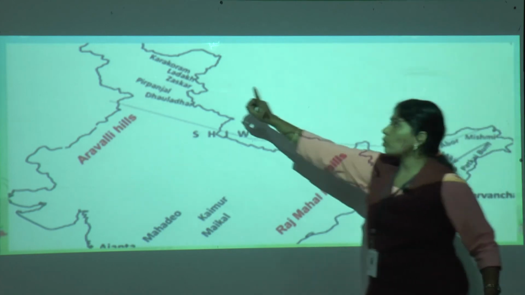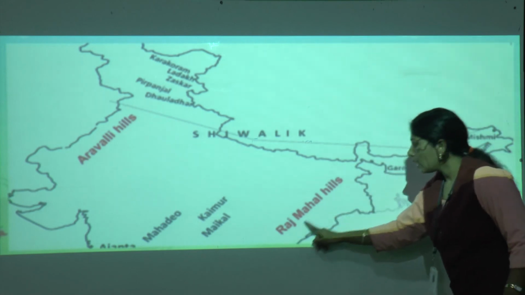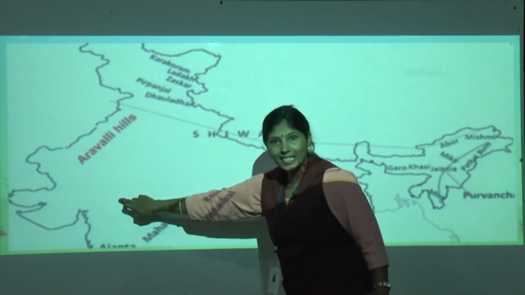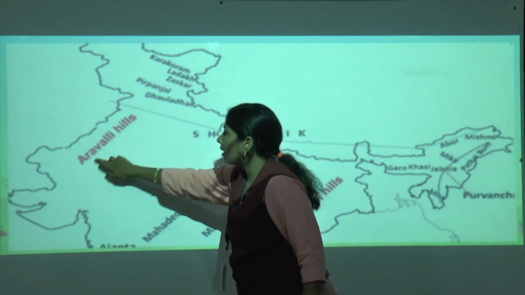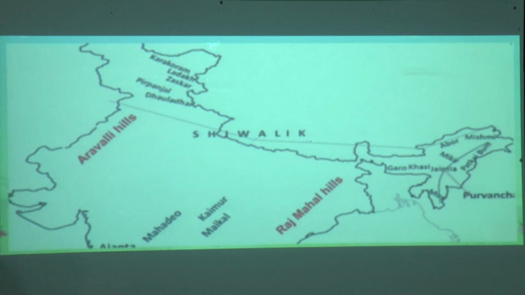See, this is north, this is the east side. What do we have here? Raj Mahal hills, correct. From north to west side, what do we have here? Aravalli hills. Okay, have you understood? Correct. Now can we go further?